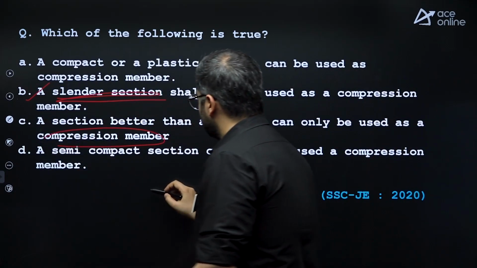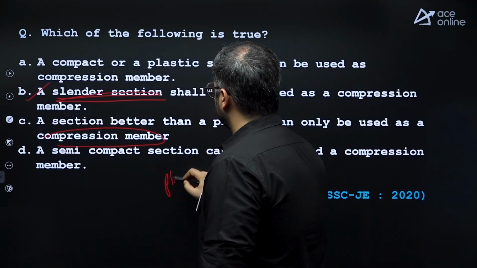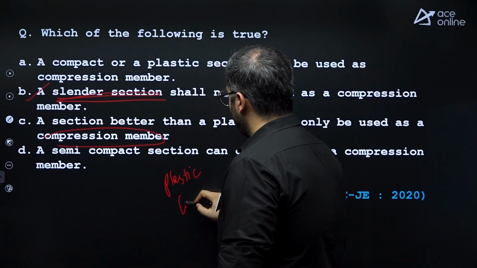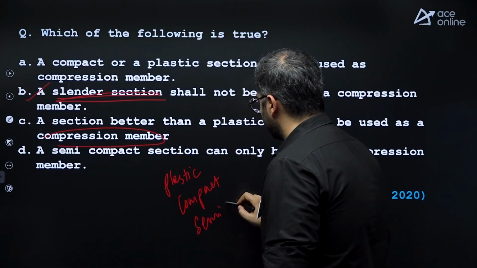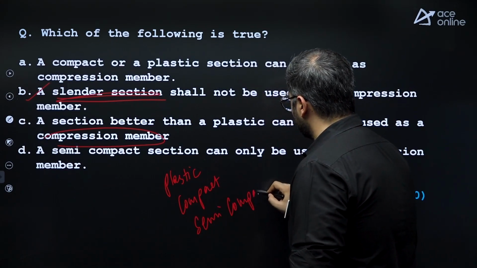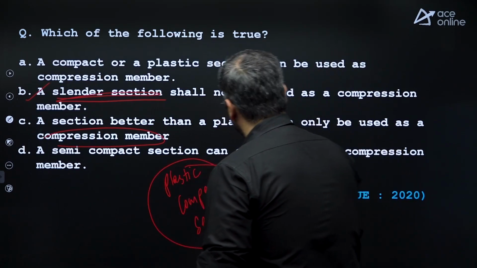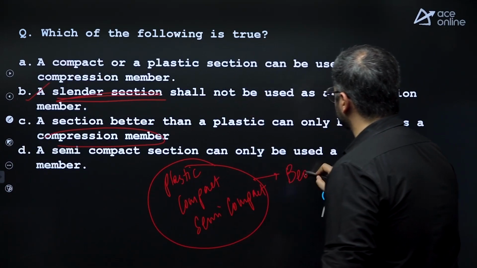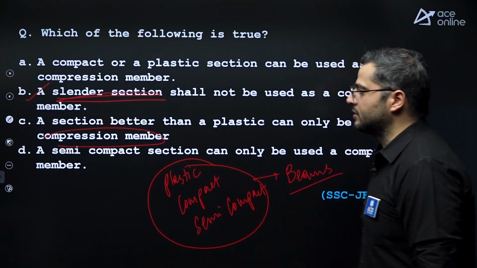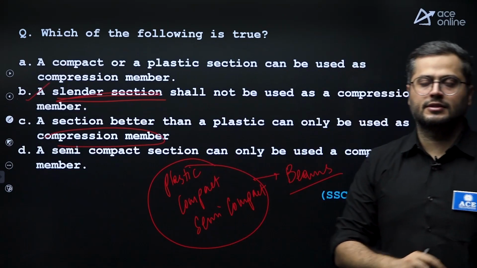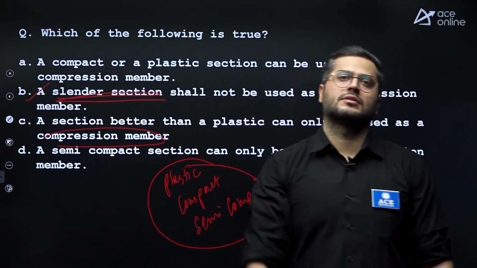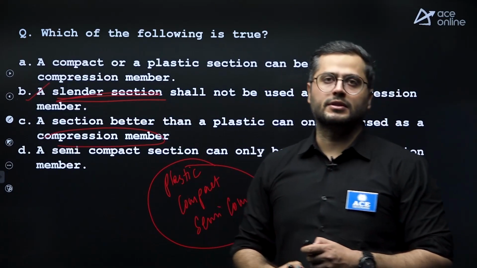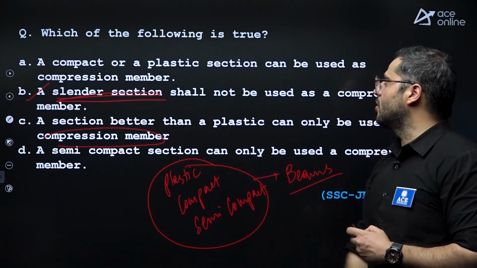Because plastic, compact and semi-compact are cross-sections which are possible only for flexure members, that is beams, not for compression members. This classification is only for beams, not for compression members. So all other statements are wrong.